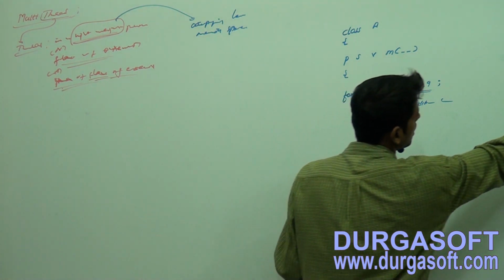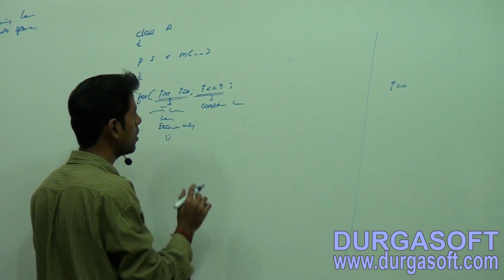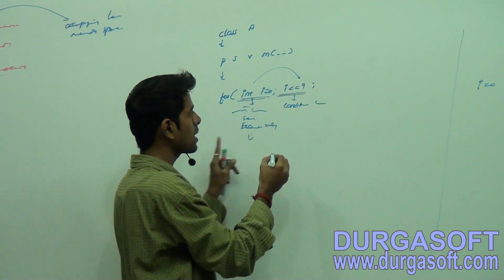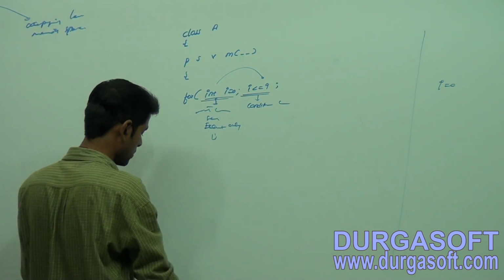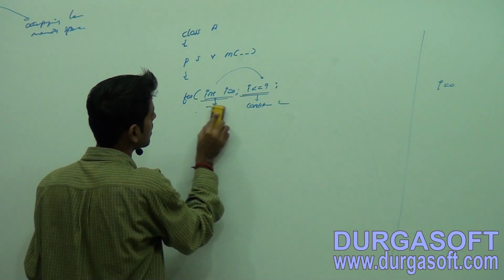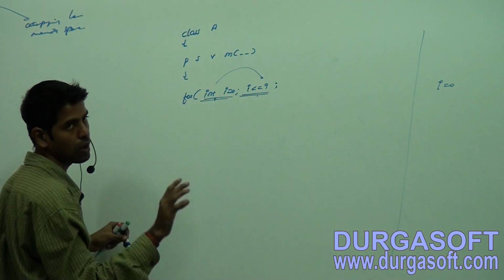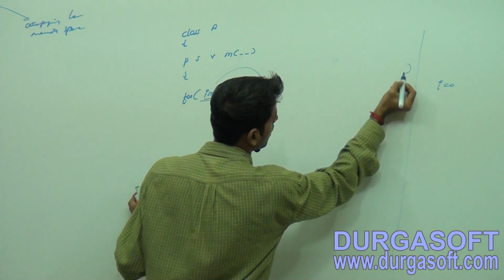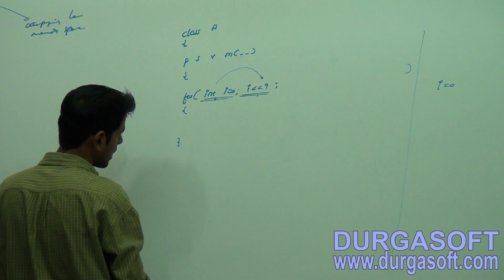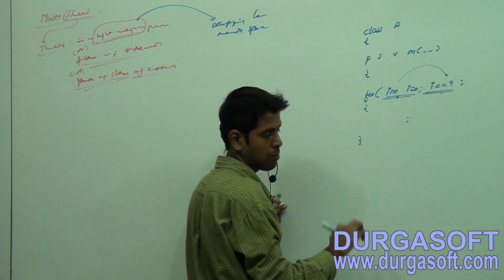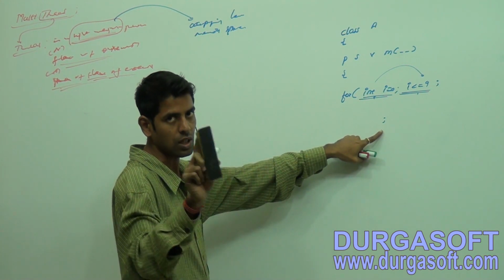Now at memory, what is the value of i? It is 0. Now it will come to the conditional section. What is it? True. Is i less than or equal to 9 or not? Yes, it is. Now observe here: without curly braces, I can take one statement.